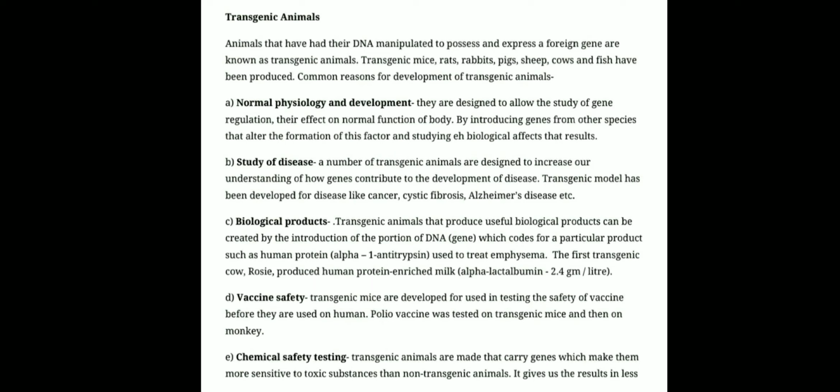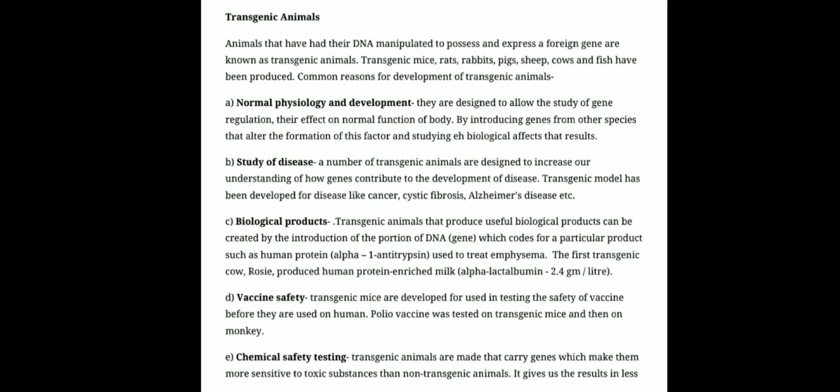This particular molecule is produced as a biological product of the transgenic organism, and it is used for the treatment of emphysema like diseases. This is used for cystic fibrosis like diseases, and it is also used for phenylketonuria like diseases.